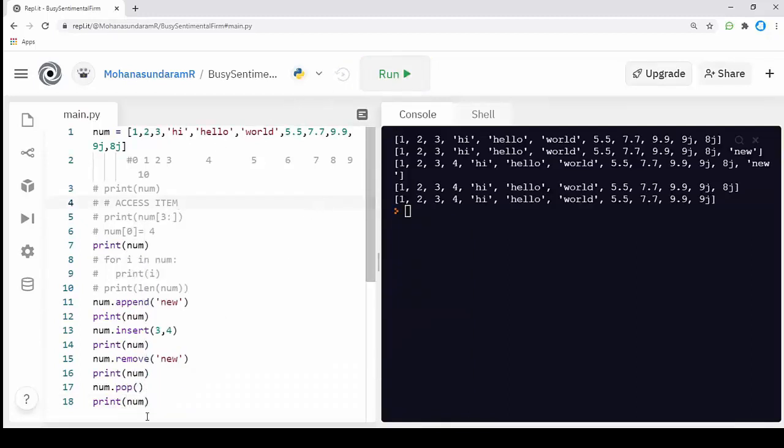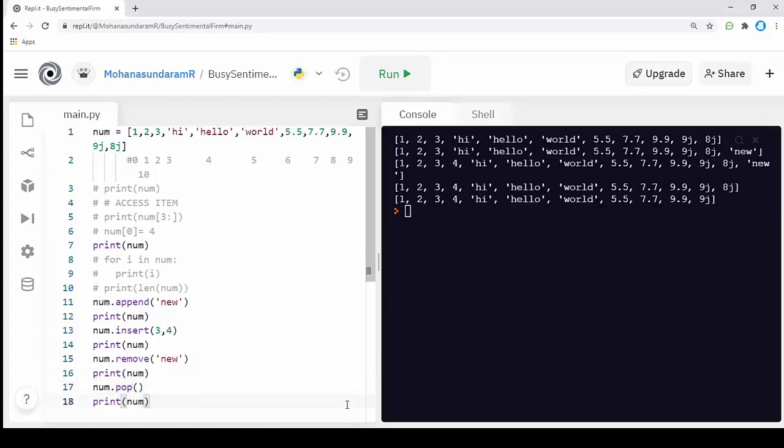You see that I'm not passing any value to the pop function. Pop is an inbuilt function. I'm not passing any value to it, but it removes the end value. The pop will remove the final item. Pop is nothing but popping out the last value from a list, throwing it out of the list. That's what pop is doing. Pop will remove the last item of a list. We can also specify a value to it.